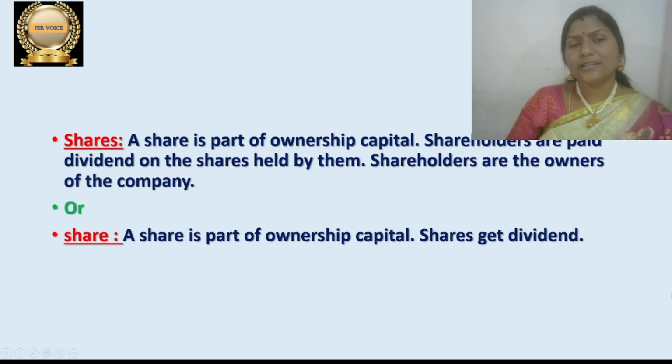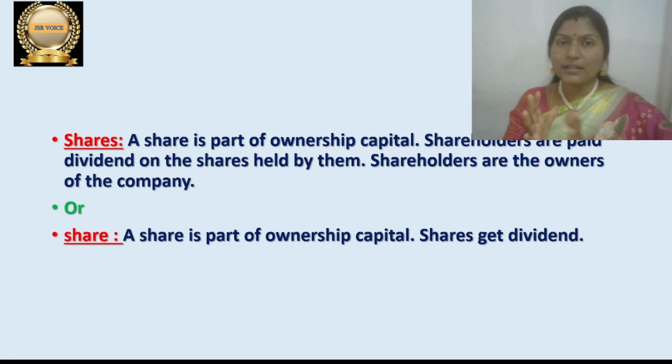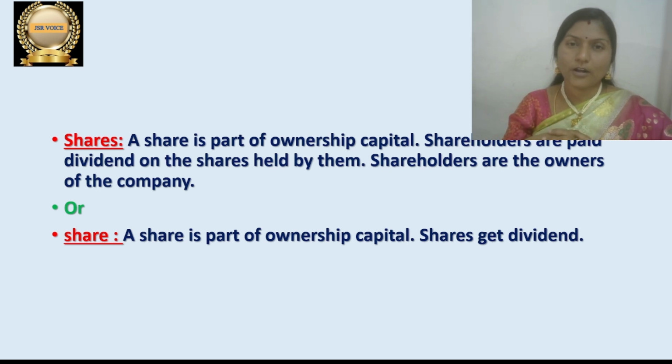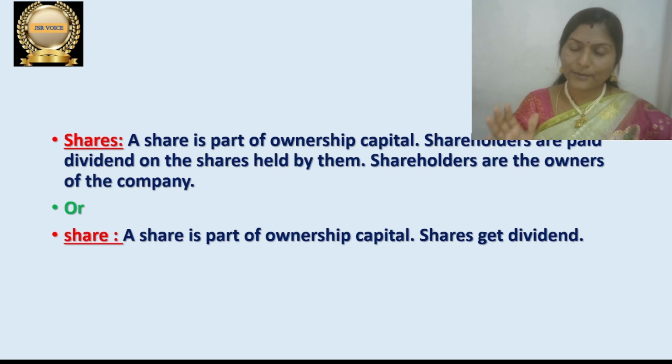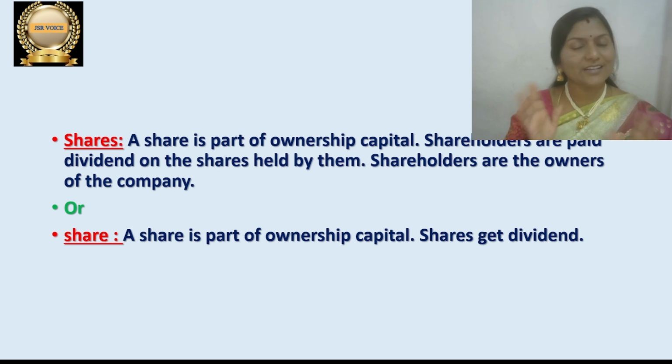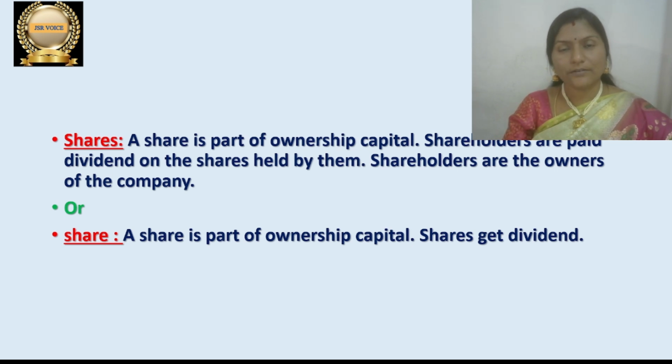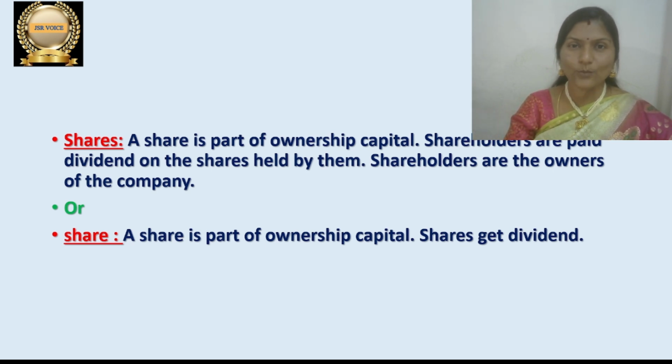Shares. What is a share actually? A share means a part of the capital. The capital of the company is divided into small equal parts. Each part is called a share. Suppose the capital of the company is, for example, 1 lakh. If it is divided into 1000 parts, we can call each part a share. 1000 shares are there, and each share value may be 100. So 1000 shares into 100 rupees, capital is 1 lakh.